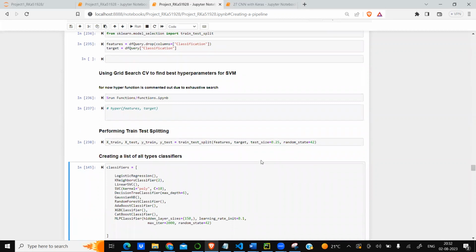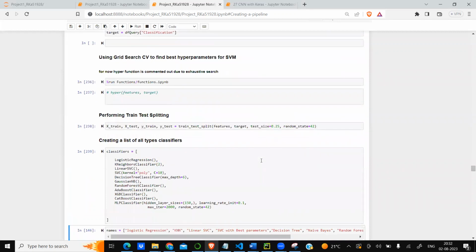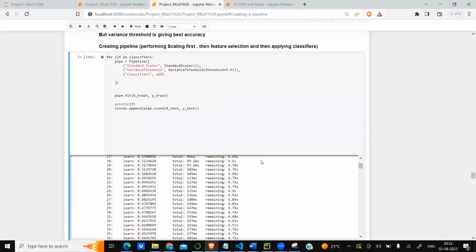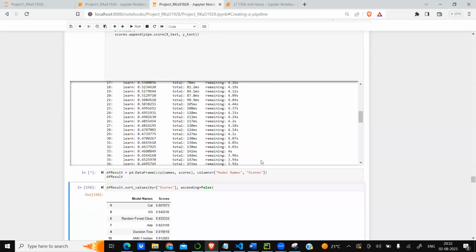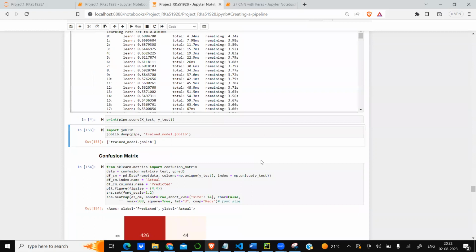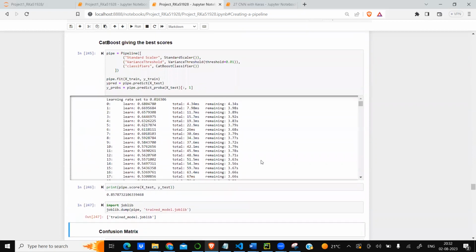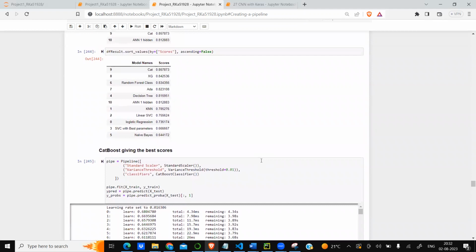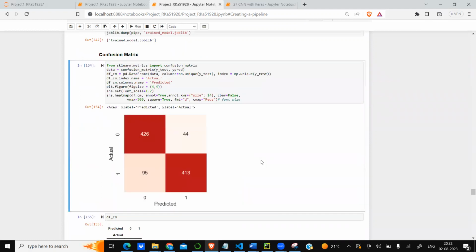Now performing train test splitting, we created a list of all types of classifiers, implementing the classifiers, and then summarizing their scores, we can see that CatBoost performed the best in the score. Now performing the pipeline according to the CatBoost classifier. If we look at the confusion matrix, it also performed good. We can see the differences between actual and predicted, true positive and true negative values.